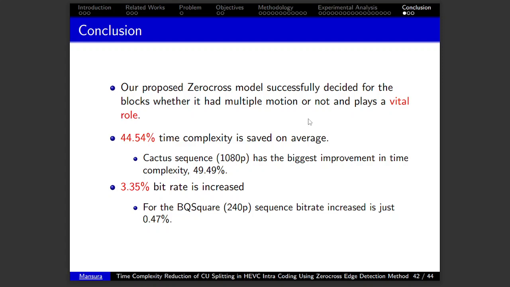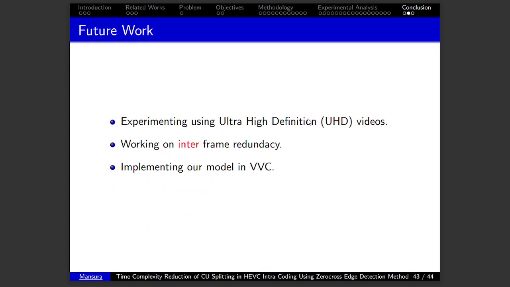So our proposed model, the Zerocross model, successfully decided for the blocks whether they had multiple motion or not, and plays a vital role. 44.54% time complexity is saved on average, while the Cactus sequence has the biggest improvement in time complexity, 49.49%. And 3.35% bitrate is increased on average, and for the BQSquare sequence, the bitrate increase is just 0.47%.